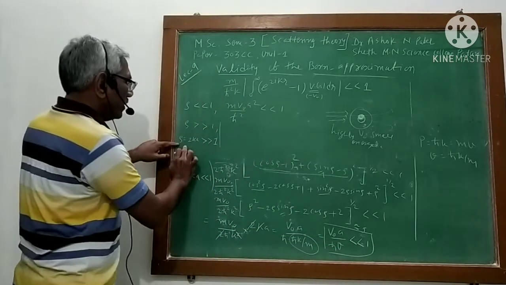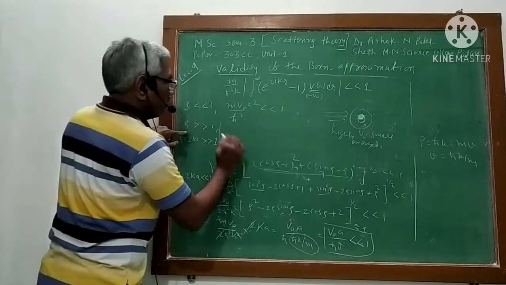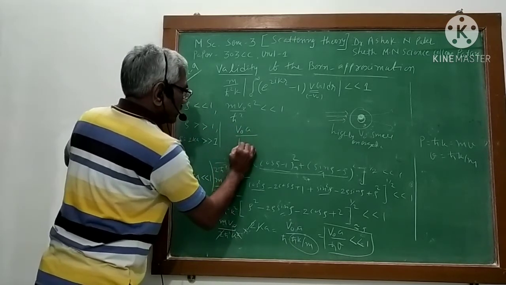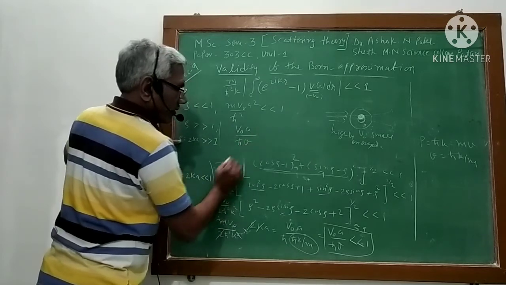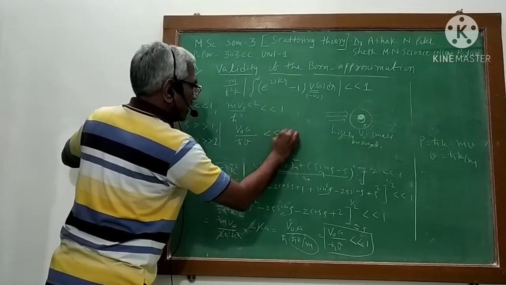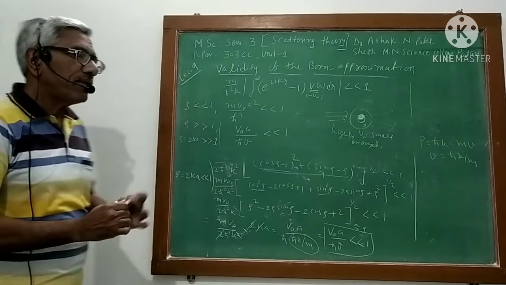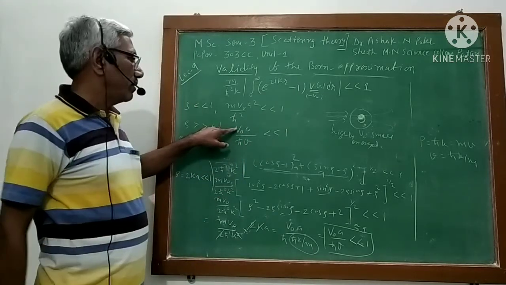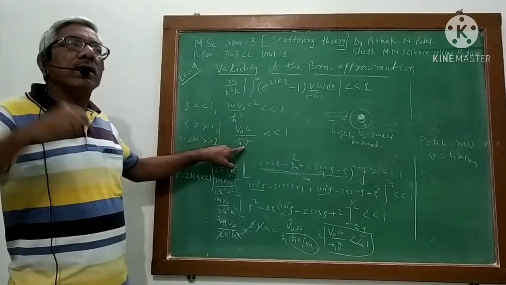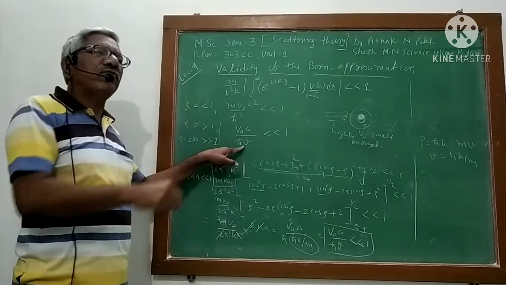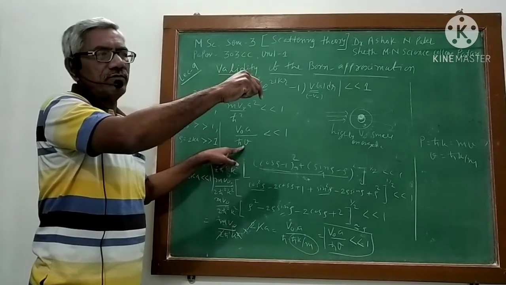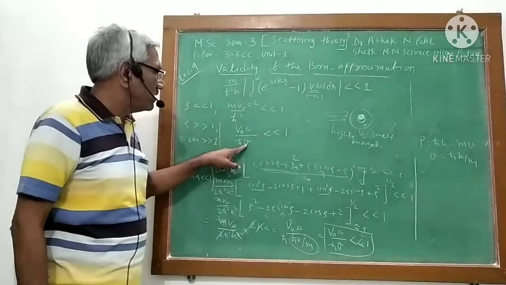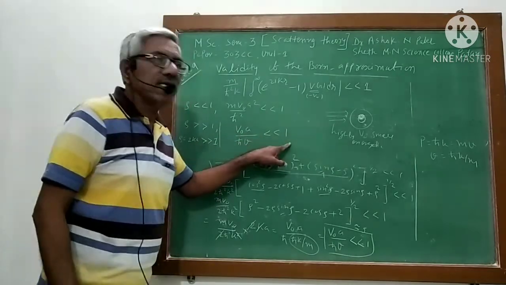Okay. So for rho greater than 1, my condition will be v0 a upon h cross v, and that should be less than 1. So even though potential v0 is not small, if my incident particles are very fast with high velocity, this term, since v is very large, will be less than 1.